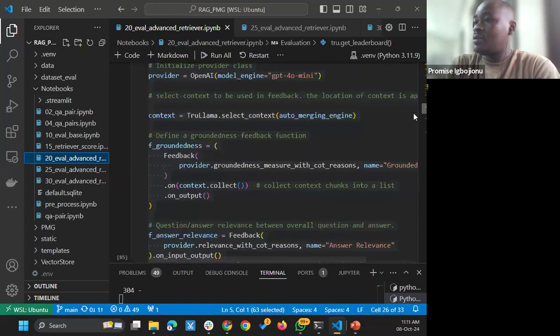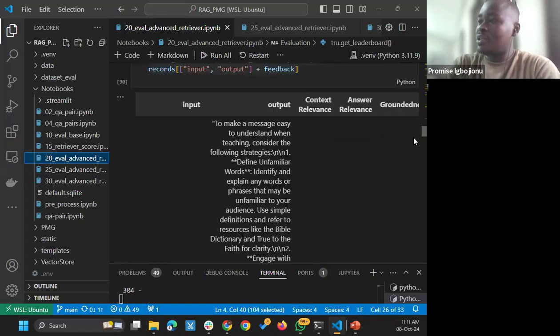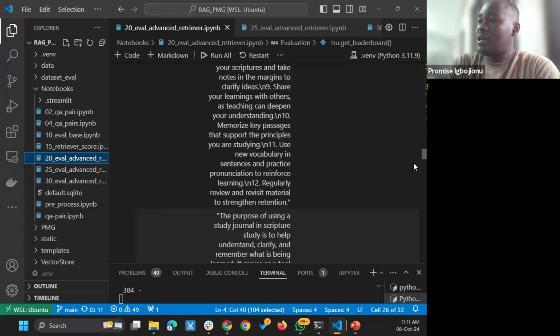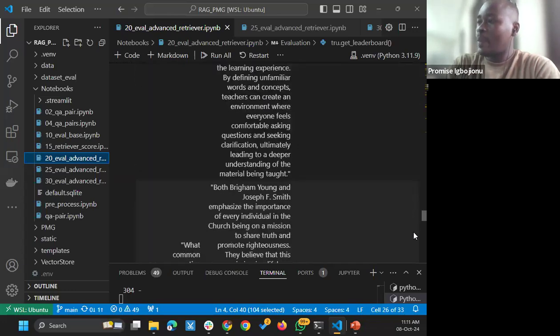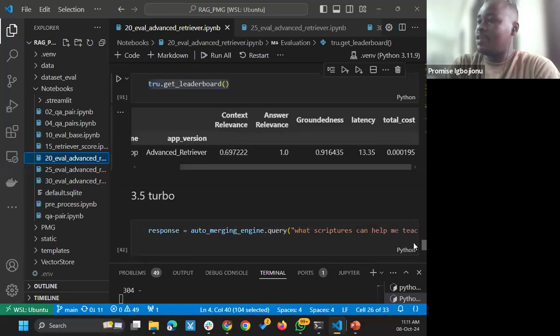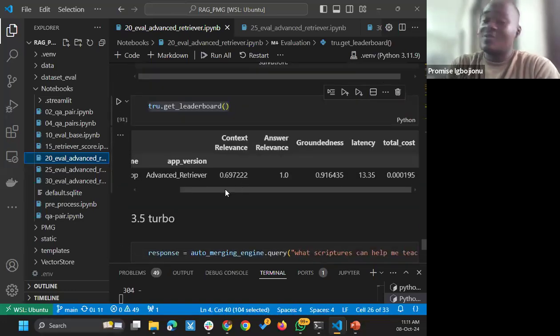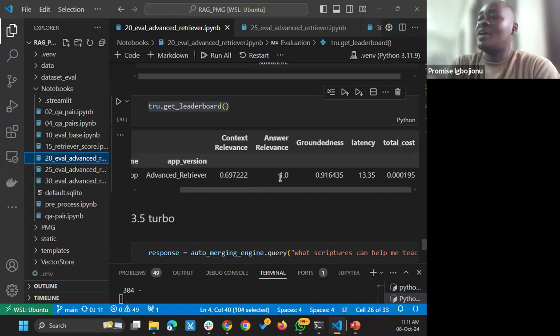And here, after running a series of evaluations on the sample data sets, I was able to retrieve a final result of: we had the context relevance reduced to 69% or 70% approximately, with the answer relevance at 100% and the groundedness at 91%.